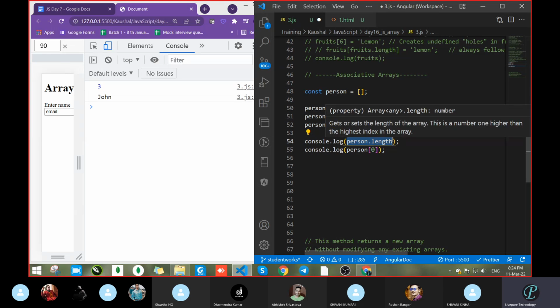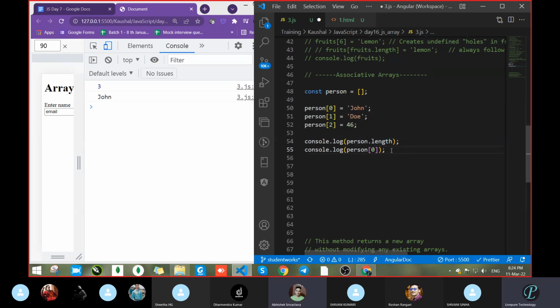Abhishek, what is person length? Afroz, what is person 0? So person length is a total 0, 1, 2, 3, 4, sir. 4, correct. 4, sir. How is that 4, Abhishek? No, sir, 3. Sorry, 3. Last is 2. Okay, sir, 3, only 3. Abhishek, I know this is night time, you will not speak anything. Okay, Afroz, what is person 0? What is the value? Sir, 3, sir.